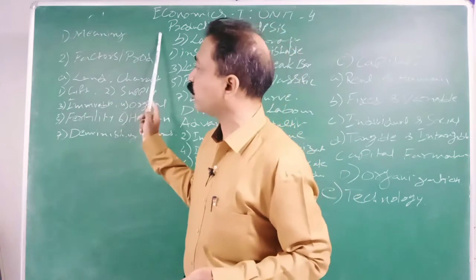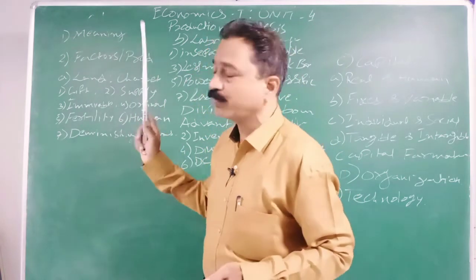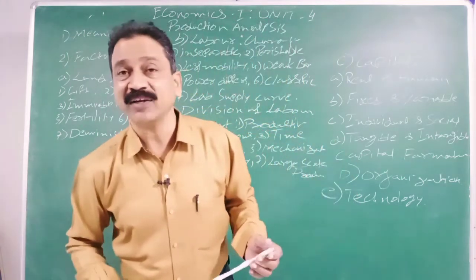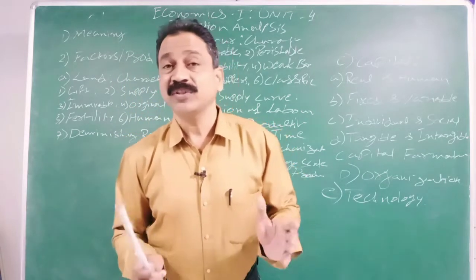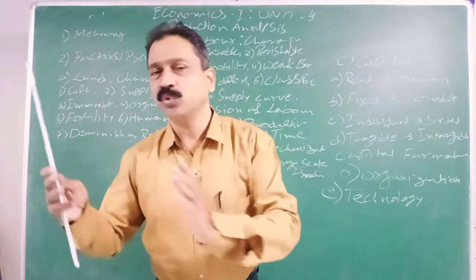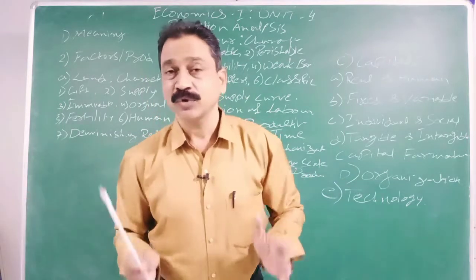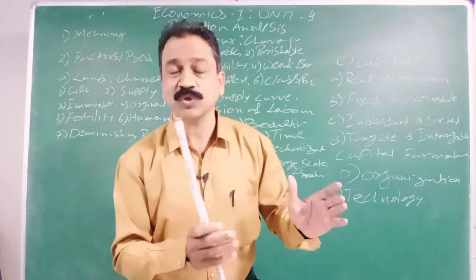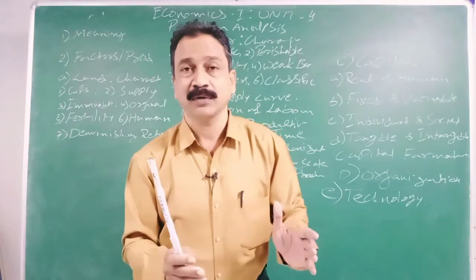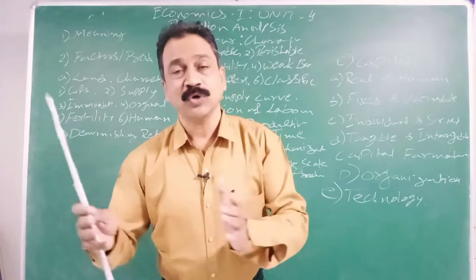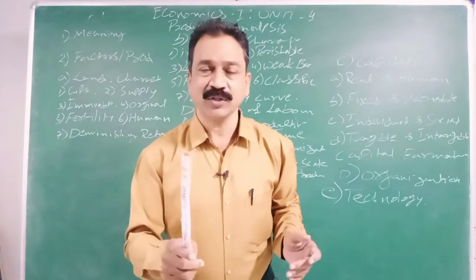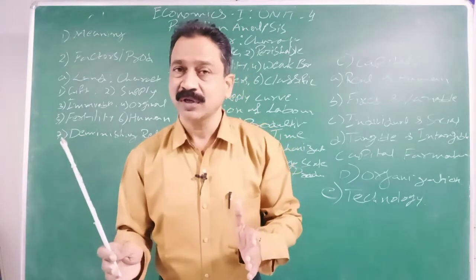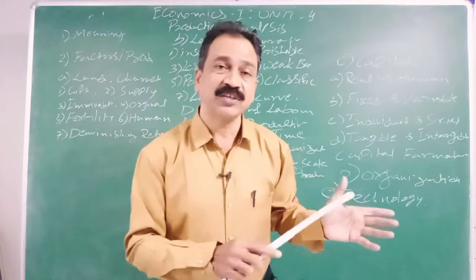And this production always depends on factors of production. What is meant by factors of production? We have seen factors means resources. Without any resources, you cannot do anything. So these factors or resources help a person to produce goods and services. Okay, you got the point? Goods and services are produced with the help of factors of production.